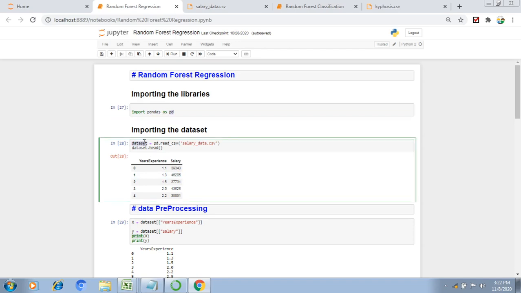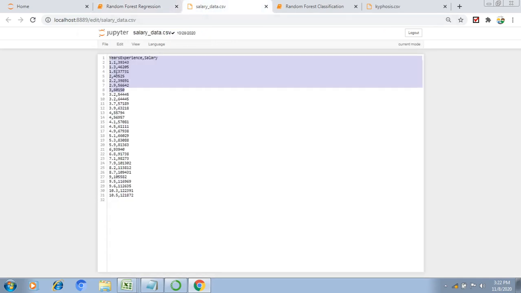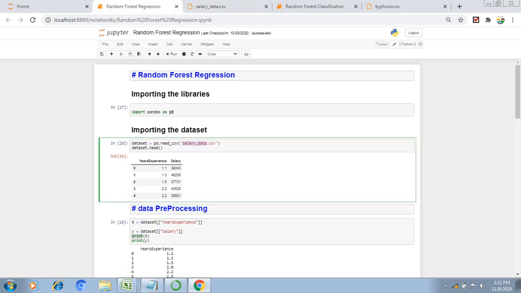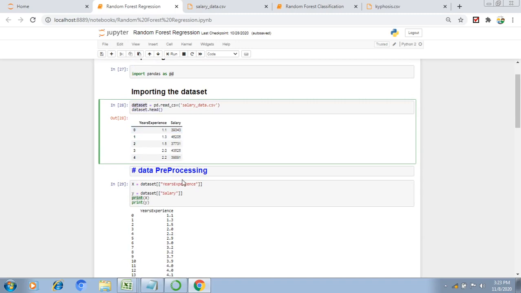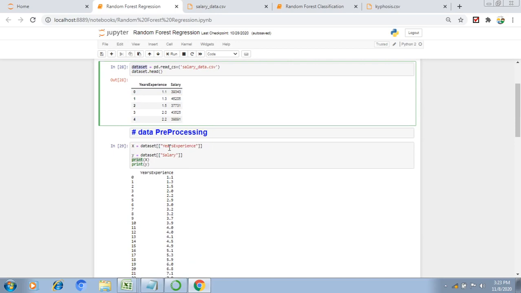My data set object is equal to pd, the alias name of pandas, dot read_csv, which is the method. I am passing my salary.csv, which contains years of experience and salary. Then dataset.head displays the first 5 records. This is how I successfully imported the data into my dataset object. Now I am doing the data pre-processing. Here I need to mention what is my X and what is my Y. X is my years of experience and Y is my salary.